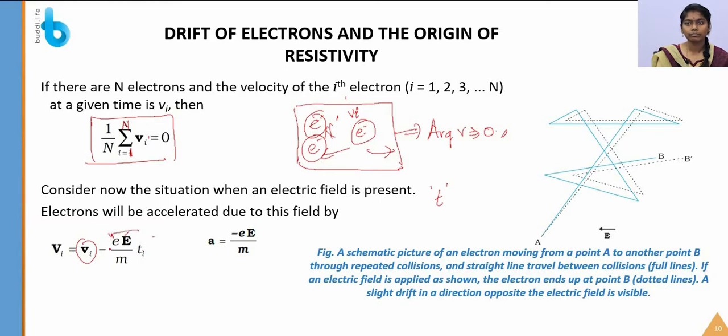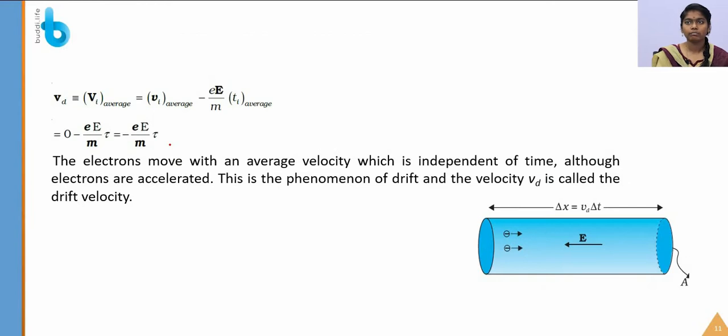This equation is from Newton's law of motion, which we have studied. So the acceleration is equal to minus eE by m. The electrons will be accelerated due to this field. Let us consider the Vi average, which is equal to Vd. Vd is nothing but the drift velocity. I am taking an average over all the electrons, all the velocities,